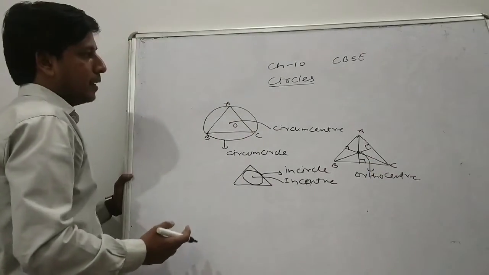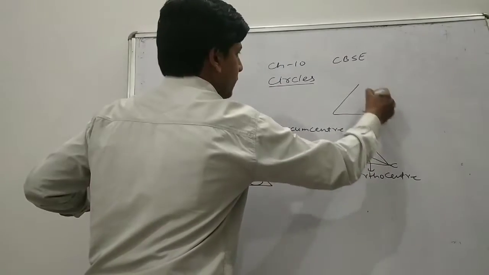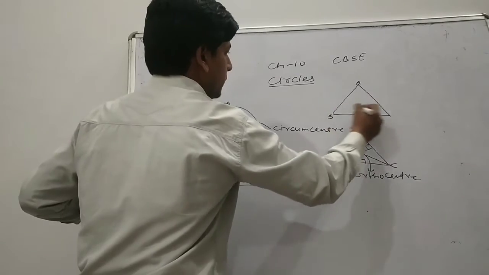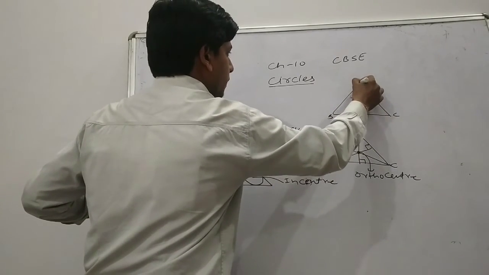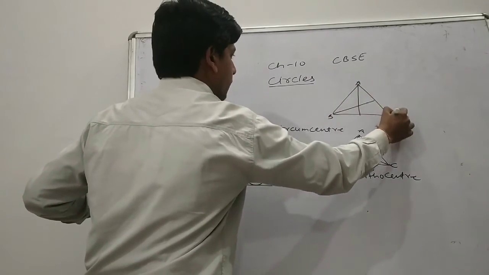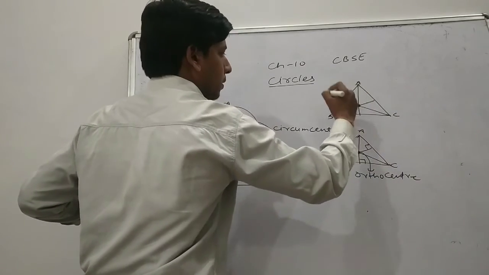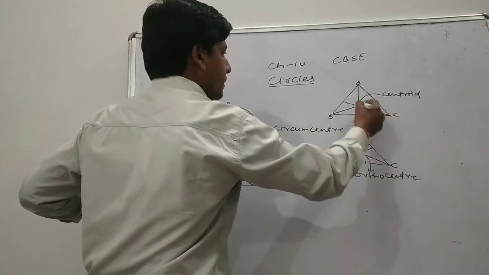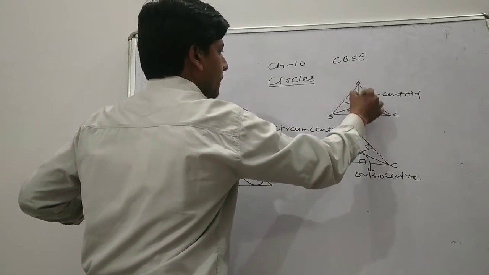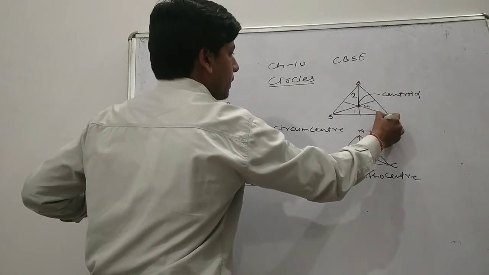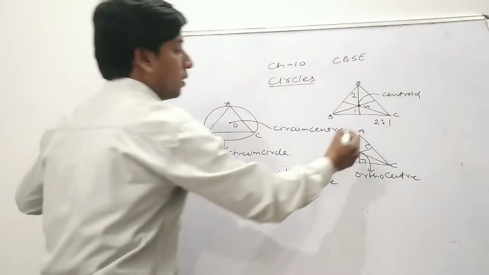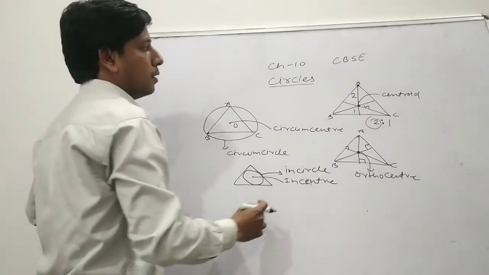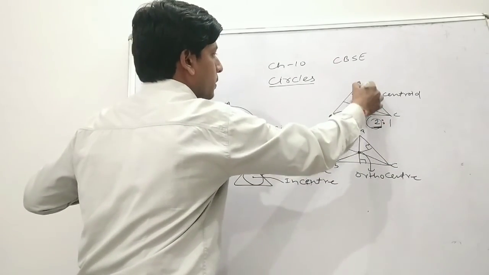What is the centroid? In triangle ABC, the point where all three medians intersect each other is known as the centroid. The centroid divides the median in the ratio 2:1, and the part of 2 will be towards the vertex side.